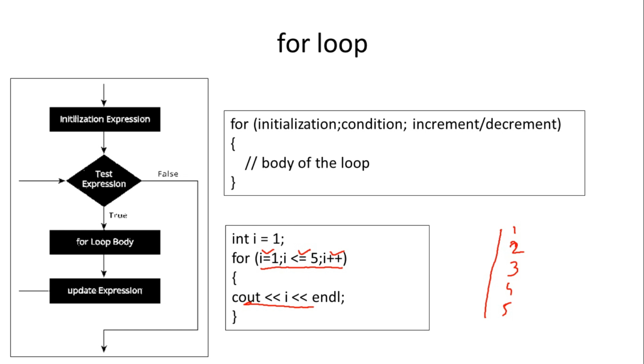In case of for loop we do have the knowledge. That's why everything is specified on a single line: initialization of the counter, condition checking for terminating the loop, and incrementing or decrementing for changing the value of that counter. The next difference is that while is called the pre-test loop and do while is called the post-test loop.